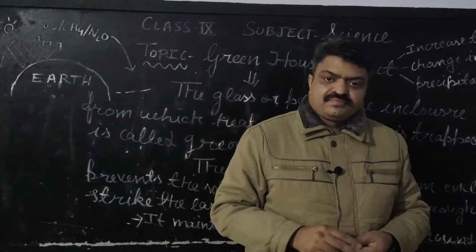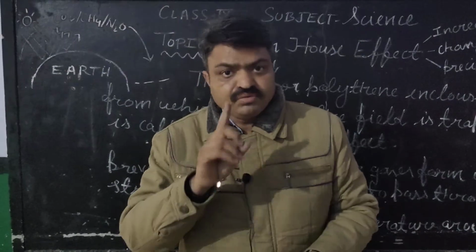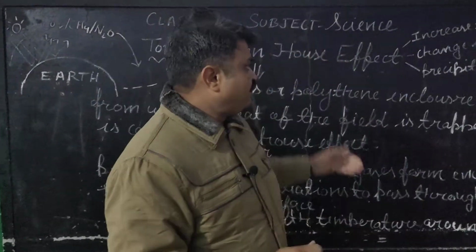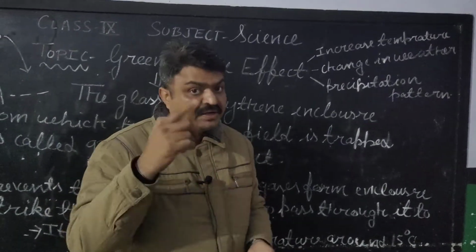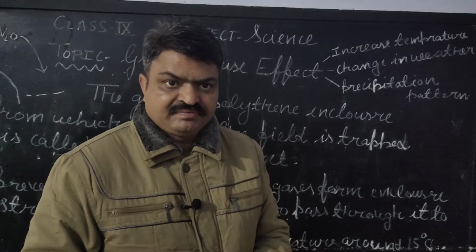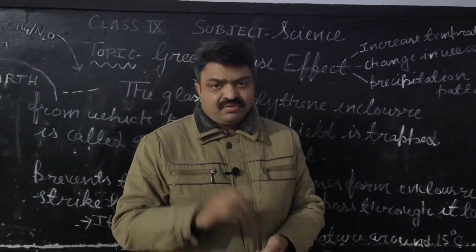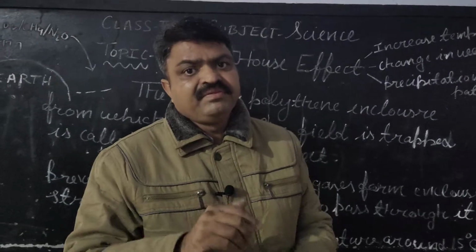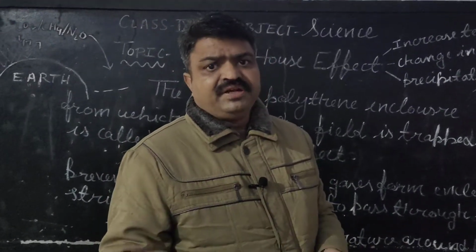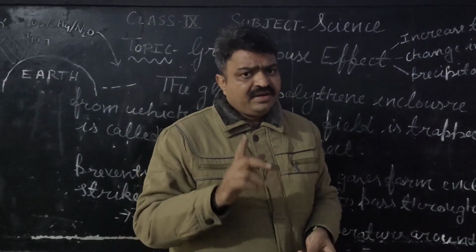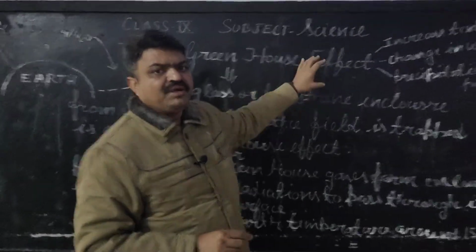Next shortcoming of global warming is that the precipitation pattern, meaning the rainfall pattern, is also changing. We can get rain not only in the rainy season, we can get it in any season like winter or summer, and it is due to the greenhouse effect, or global warming.